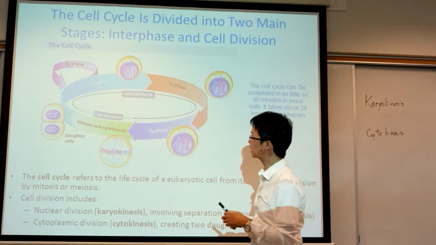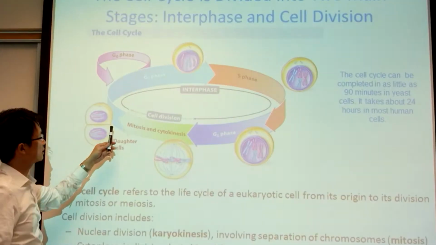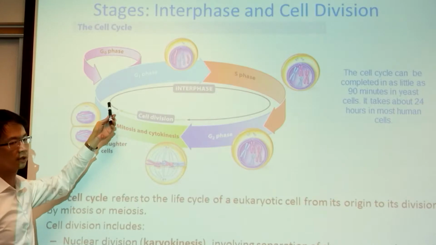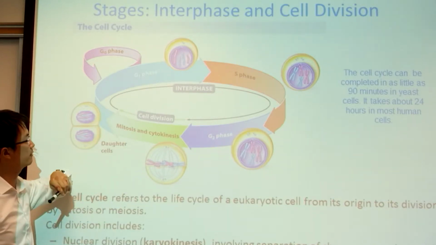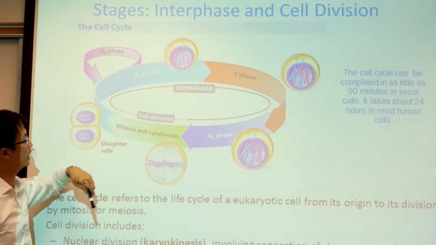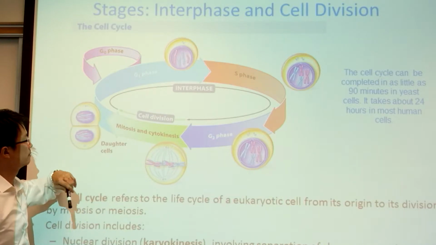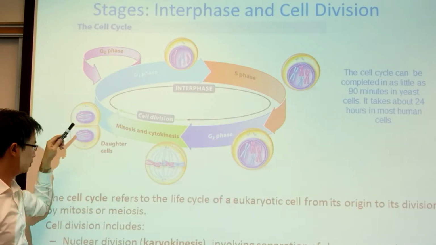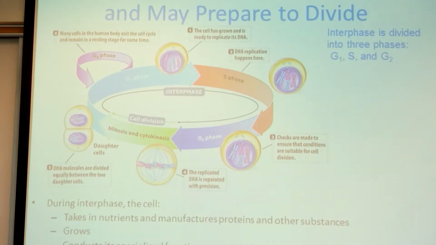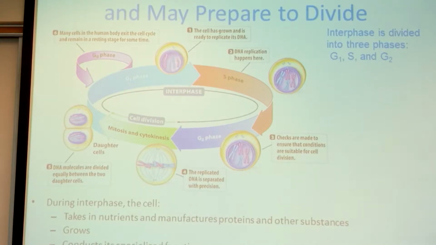We can briefly take a look here. So there is something called interphase and mitosis. Most of the time, the cell is in the interphase. In the interphase, you have G1, S, G2 phase, and also you have a G0 phase. So what are those? We'll talk about each one briefly.